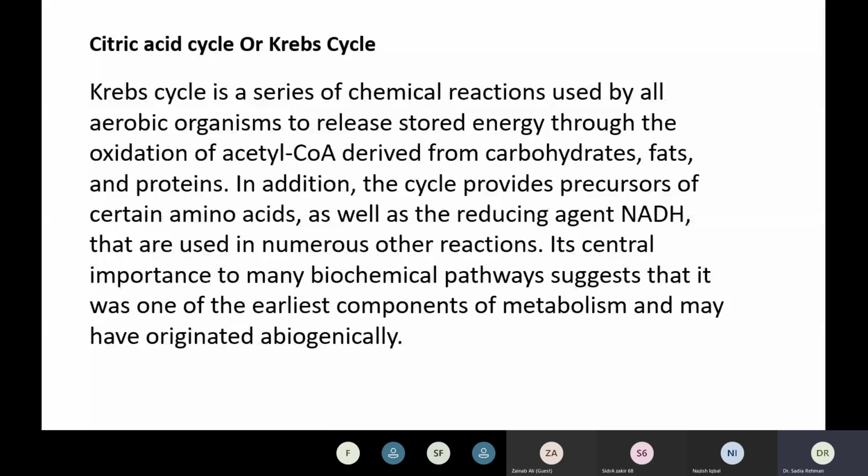NADH regenerated by the citric acid cycle is fed into the oxidative phosphorylation electron transport chain में NADH जो है यूज होता है. The net result of these two closely linked pathways is the oxidation of nutrients to produce usable chemical energy in the form of ATP. ATP is produced होते हैं.